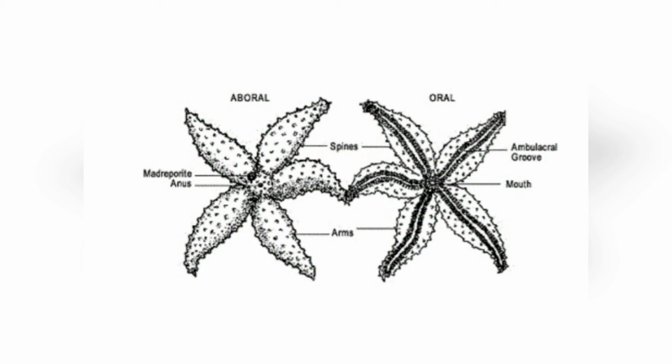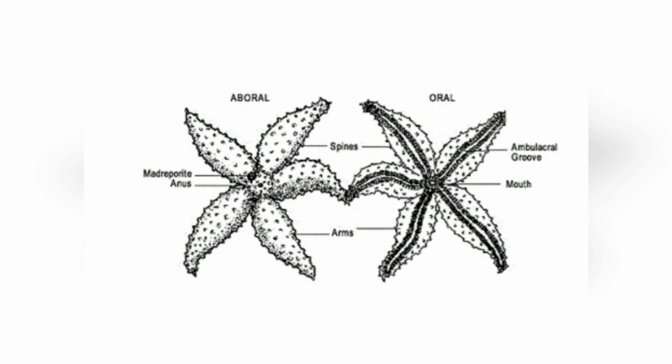Tube feet is also present in their body. Adaptations. They have tube feet for locomotion and capturing the prey. Economic importance are they are used as food and also it is used as fertilizer and also it is scavenger